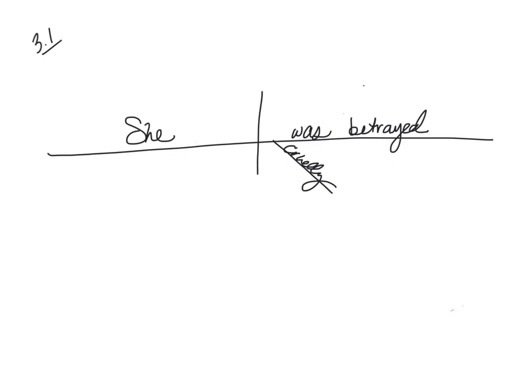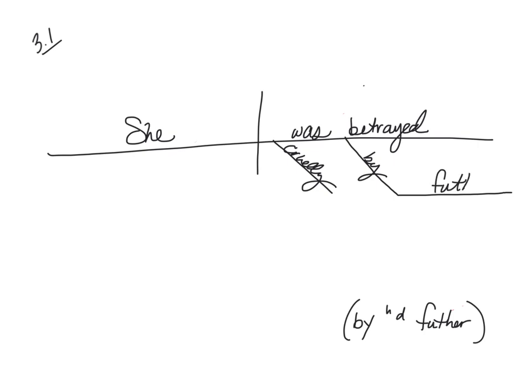She was cruelly betrayed by, relationship word. Looking for a noun. Her, nope. Desperate, nope. Father, yep. That is the end of the prepositional phrase. So by her desperate father. So preposition, angle bracket, relationship word, by, noun, father. Any words that describe the noun? Well, desperate, we know describes her father, Agamemnon, who is totally going to pay for this piece of butt-facery. Her, is it her father or is it her desperate? Well, it's her father.